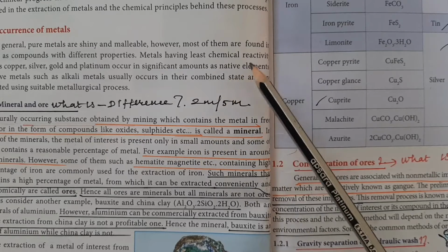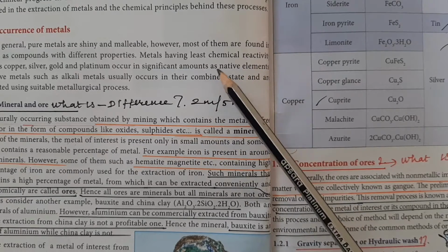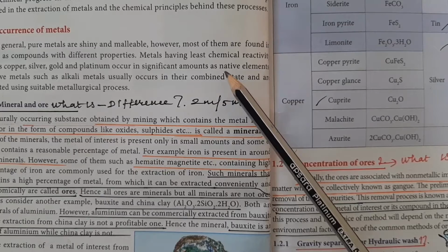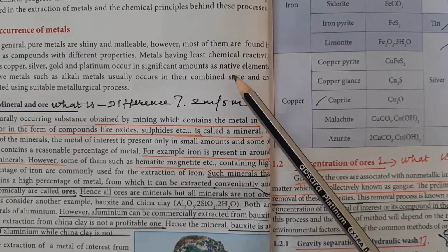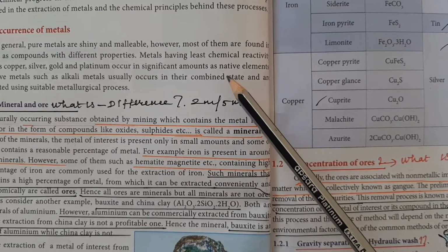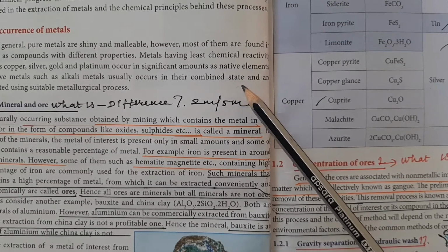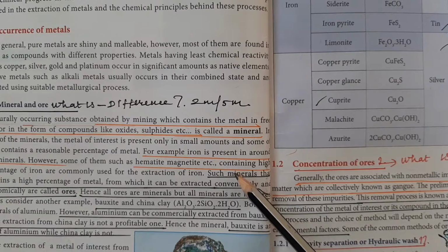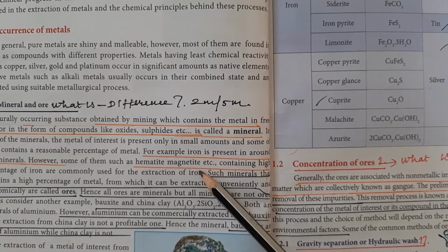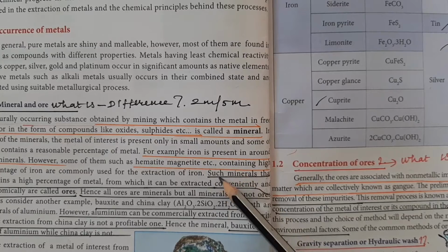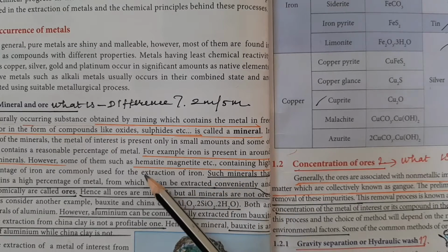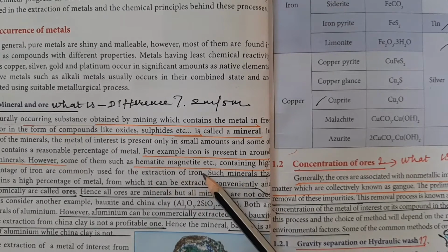Some metals like copper, silver, gold and platinum occur in a native state. The meaning of native state is that the metal is present in almost its purest form. For example, iron is present in nearly 800 minerals, but the higher quantity of iron is present in minerals such as hematite and magnetite.